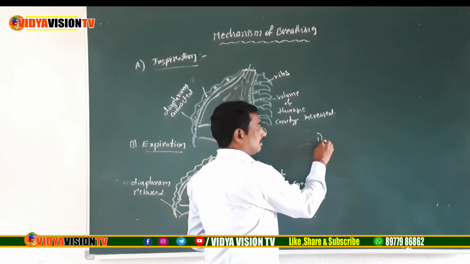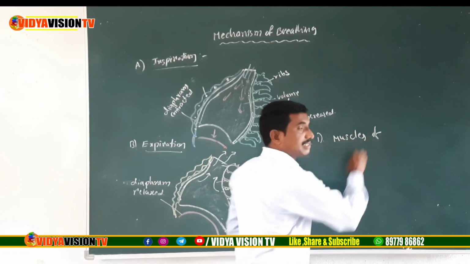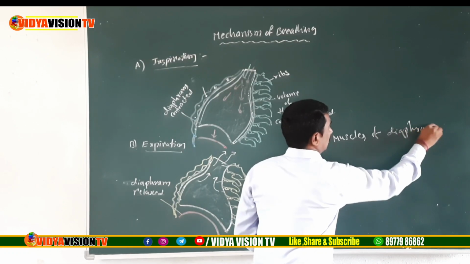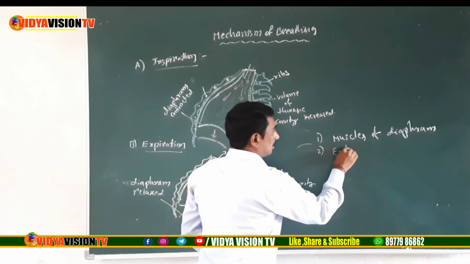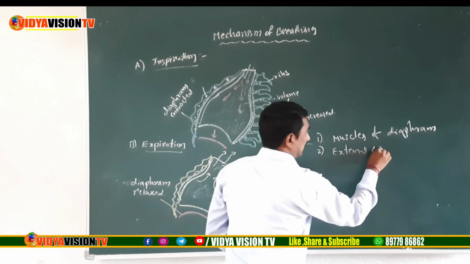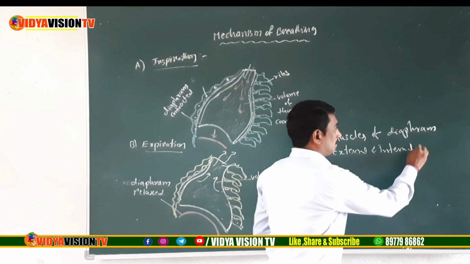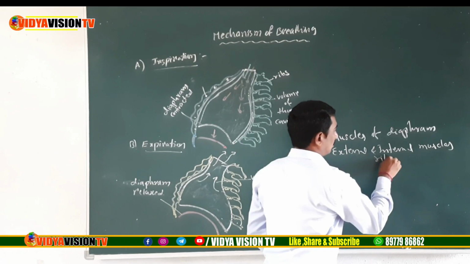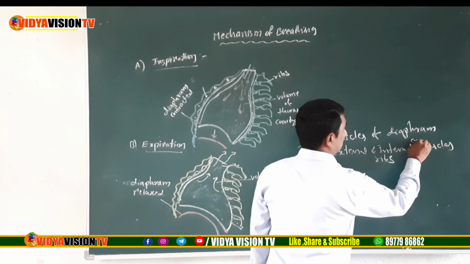One is the muscles of diaphragm, and the second one is the external and internal intercostal muscles of the ribs.